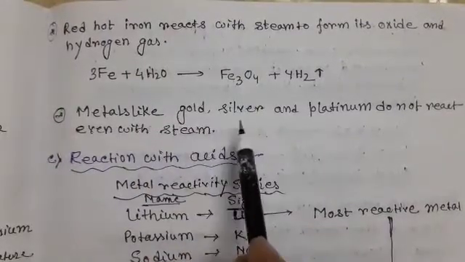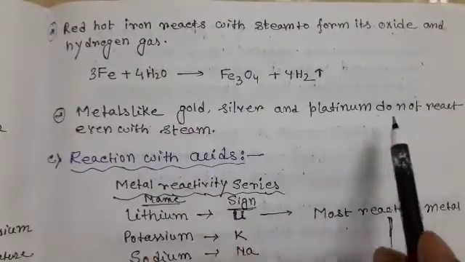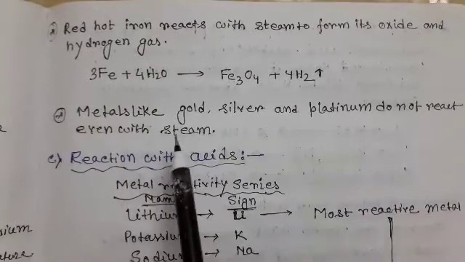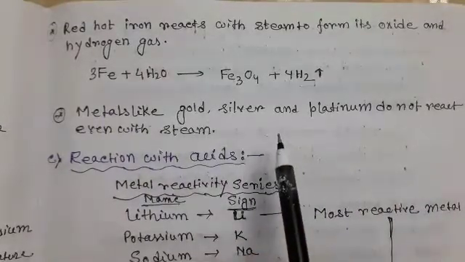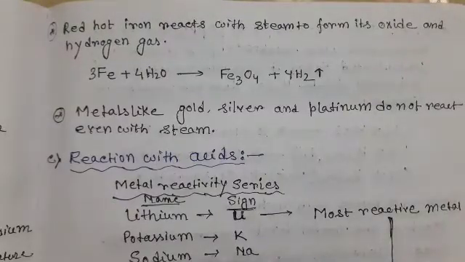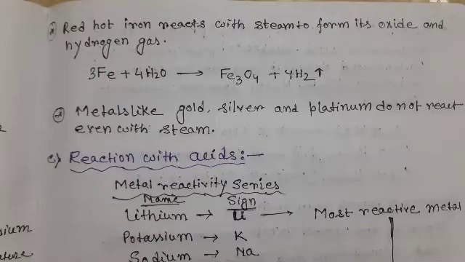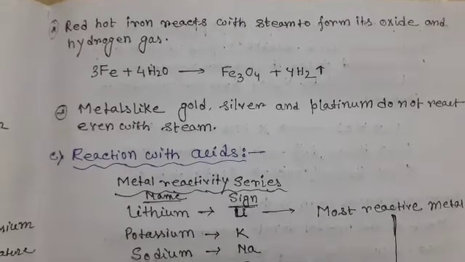Metals like gold, silver and platinum do not react even with steam. That means gold, silver and platinum do not react with water. That is why gold, silver and platinum are used for making jewelry. Next, reaction with acids.